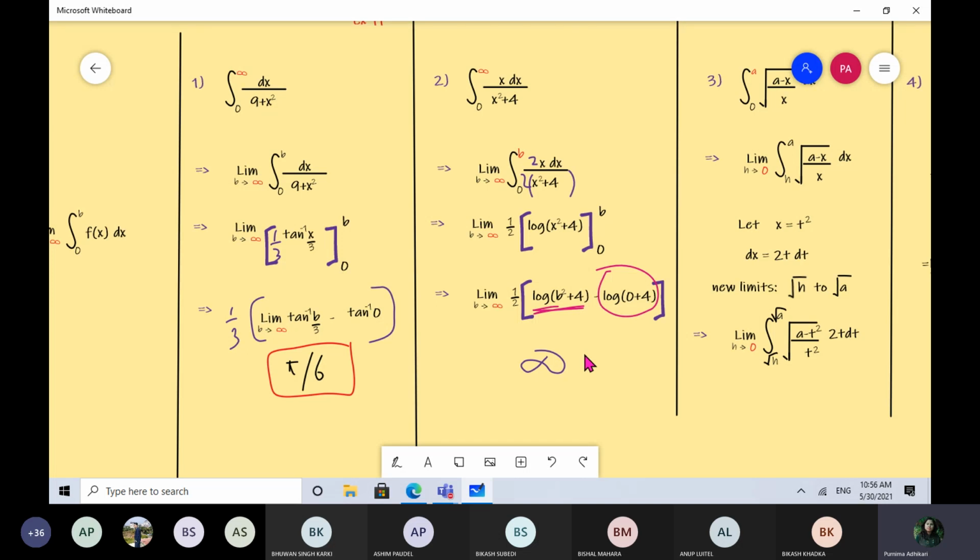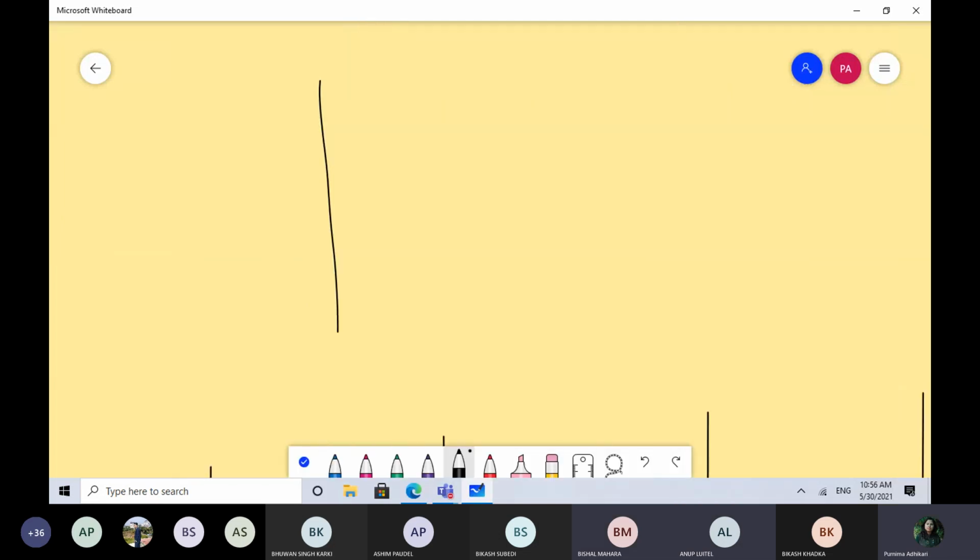So in the second case you got infinity, but in the first case you got a very small number, the constant pi/6. Why did you get such a small number as a solution? Can you think about it? Yes, madam. In the first one everything is in the denominator, and in the second it is also in the numerator. With the denominator it keeps decreasing, and at infinity a constant value comes.